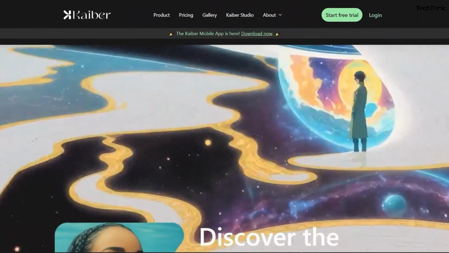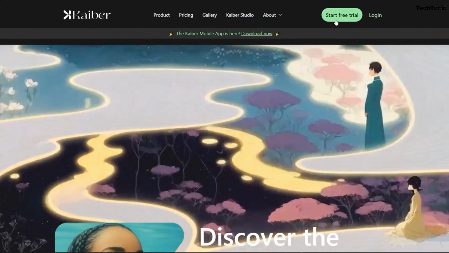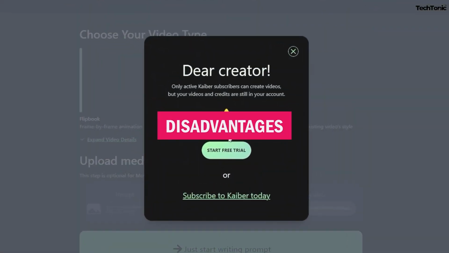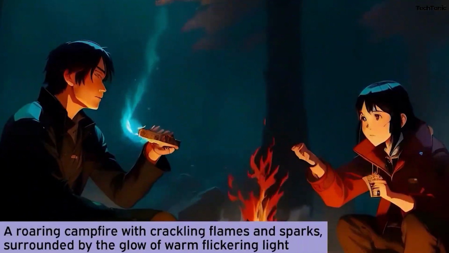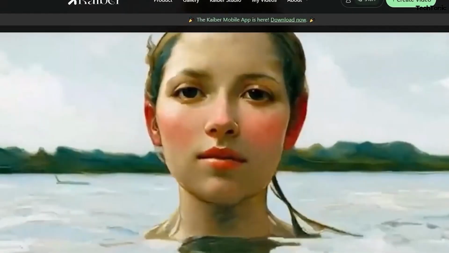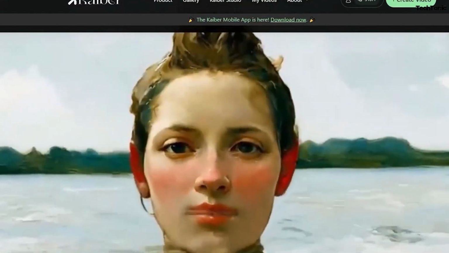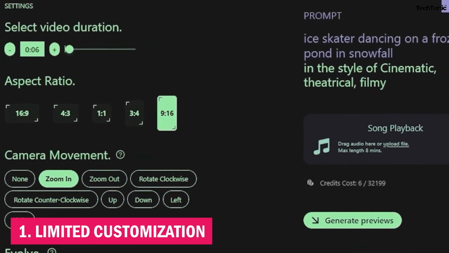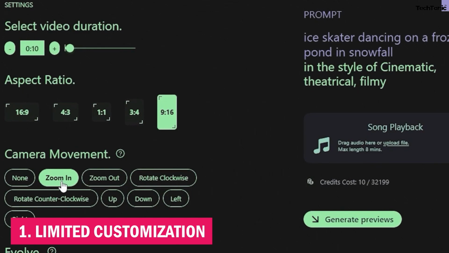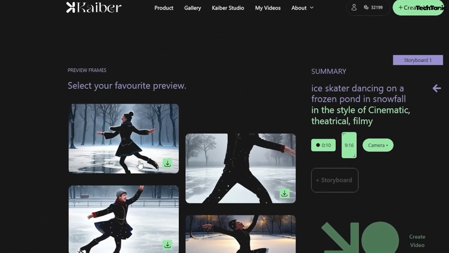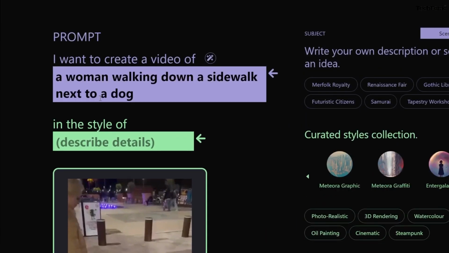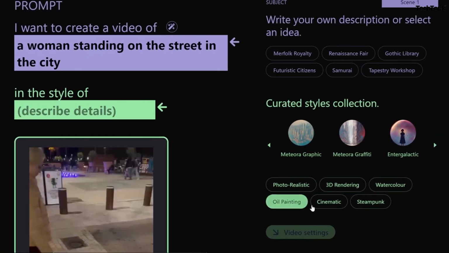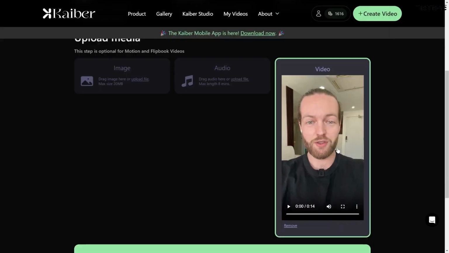Kaiber AI offers numerous benefits, but like any tool, it has drawbacks. Here we'll explore 3 potential disadvantages. However, these limitations may not significantly impact its overall utility, as Kaiber AI remains valuable in various workflows. 1. Limited customization. Users may find Kaiber AI restrictive in terms of customization options. The platform may not allow extensive modification or adaptation to specific needs or industry requirements, limiting its flexibility compared to more customizable AI solutions.